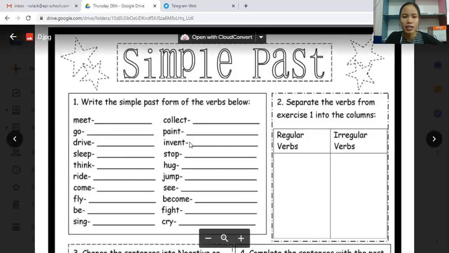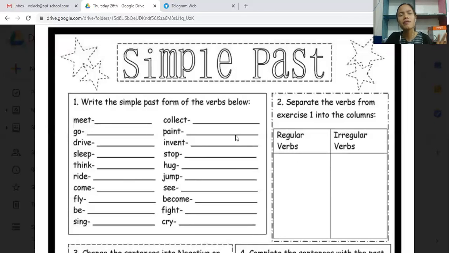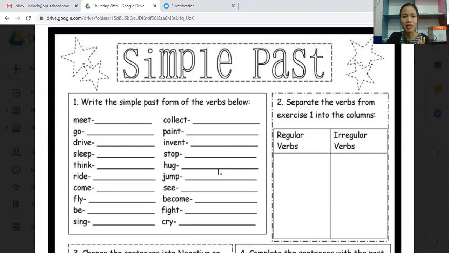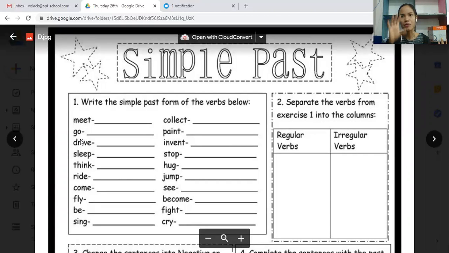But look, when you change a regular verb to past simple, verb 1 and verb 2 are similar. You just add -ed or -d, change y to -ied, or maybe double the consonant. But with an irregular verb, when you change it to past simple, sometimes it's completely different, like the verb go. The past tense of go is went. You see, go is spelled G-O, and then went, W-E-N-T. The spelling is different, the pronunciation is different. So that's how you identify regular and irregular verbs for this exercise.